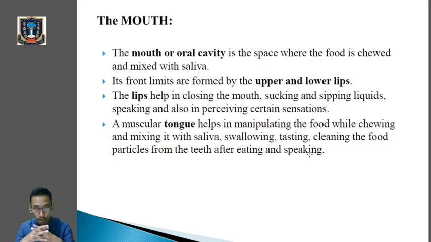So mouth or the oral cavity is the space where the food is being chewed and mixed with the saliva, and mainly the front is covered by the upper lip and the lower lip. We have gone through the function of lips also. Then within the mouth we will find the muscular tongue, right? Its function is to manipulate the food particles while chewing and mix with saliva, then swallowing, tasting, cleaning the food particles from the teeth, and it also helps in speaking.